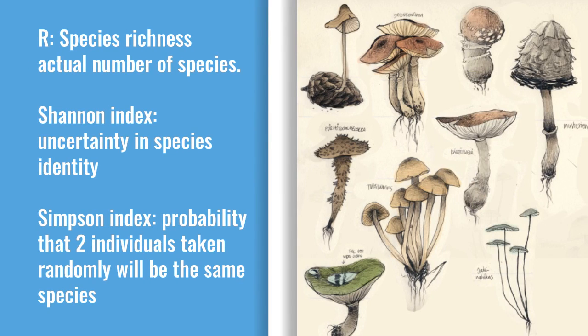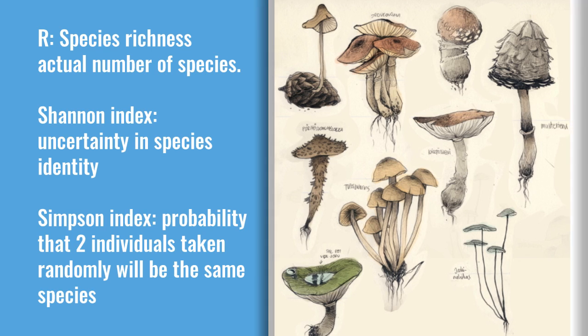There are three diversity indices. R is the species richness or actual number of species. The Shannon Diversity Index gives the uncertainty in species identity, and the Simpson Diversity Index gives the probability that two individuals taken randomly will be the same species.